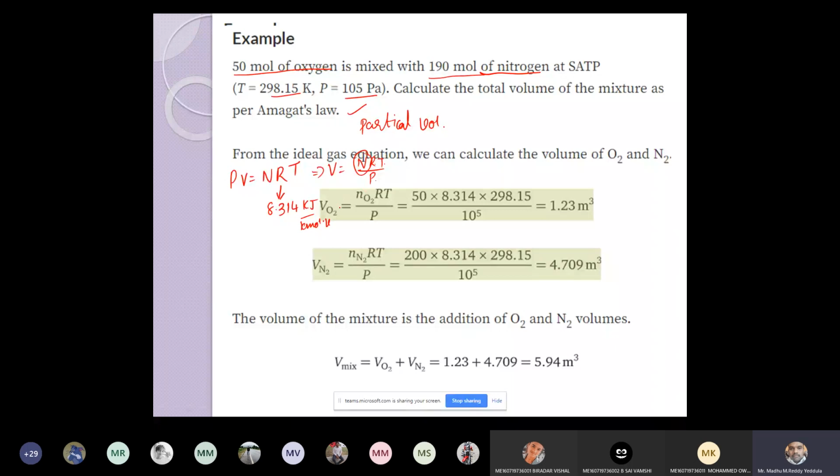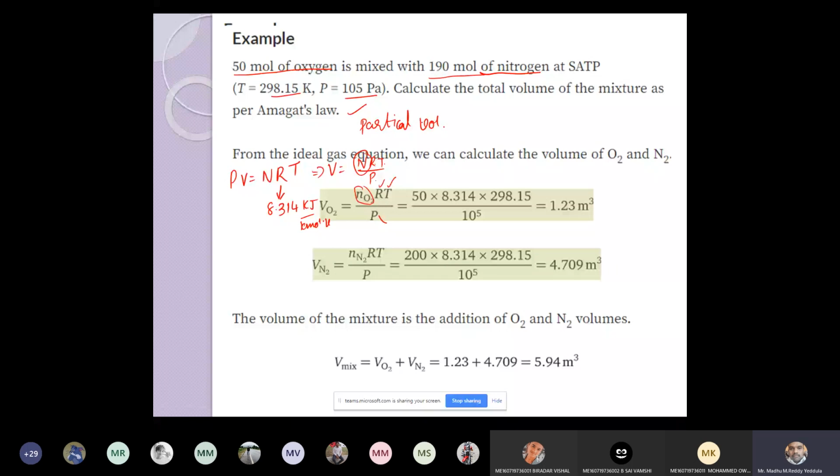So V oxygen equals the moles of oxygen times the constant R. Temperature is given as SATP, that is 298.15 Kelvin. If you subtract 273.15, you get the room temperature, 25 degrees centigrade. And P is the pressure given, 10^5 Pascal.